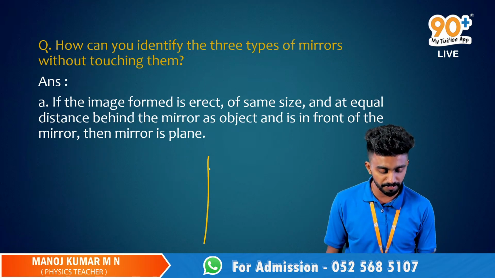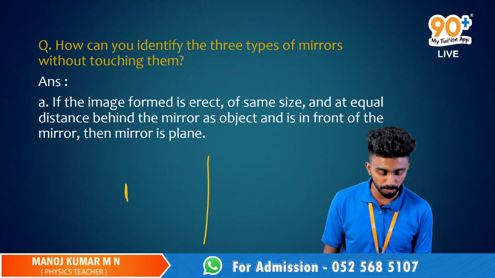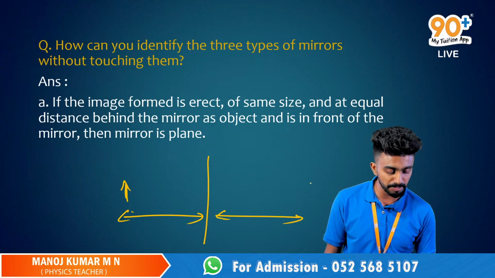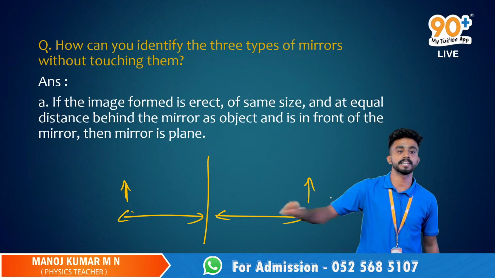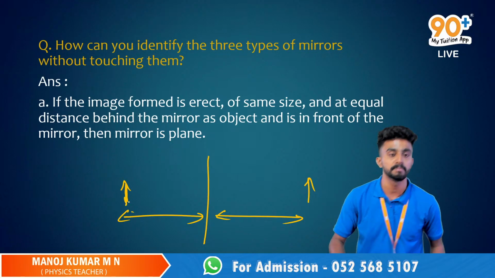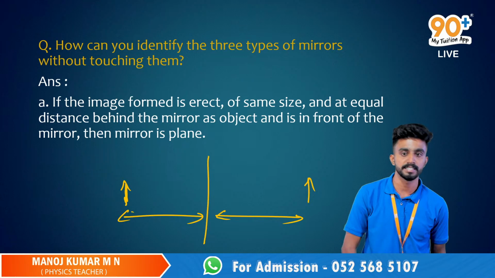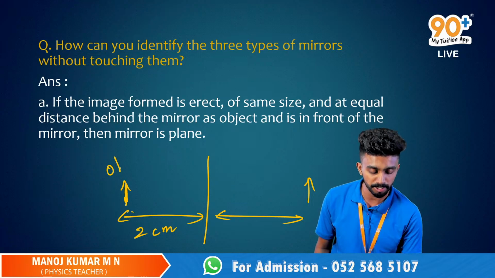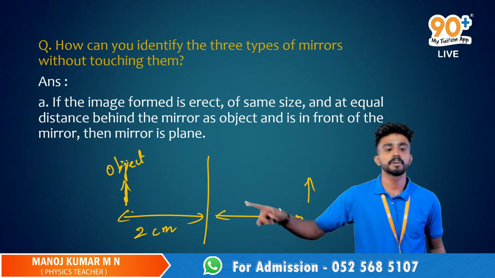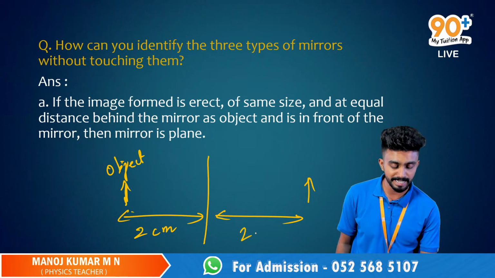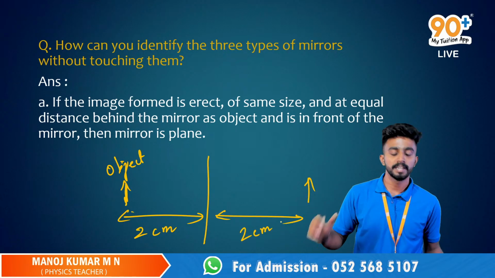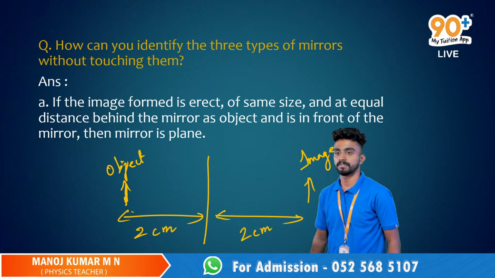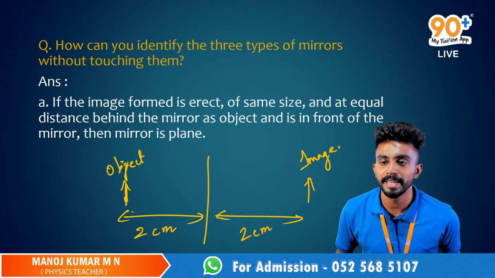So imagine it is a plane mirror. If you keep the object over here, we'll get the image exactly the same distance over here. Erect image, right? Same size, guys. Don't think, oh, this arrow is a little bit bigger. No, they're supposed to be the same size. This is my artistic skills. So over here you can see, in the first case we keep the object 2 centimeters from the plane mirror. We'll get the image exactly 2 centimeters away from the mirror, and the size of it will be the same. Got it?